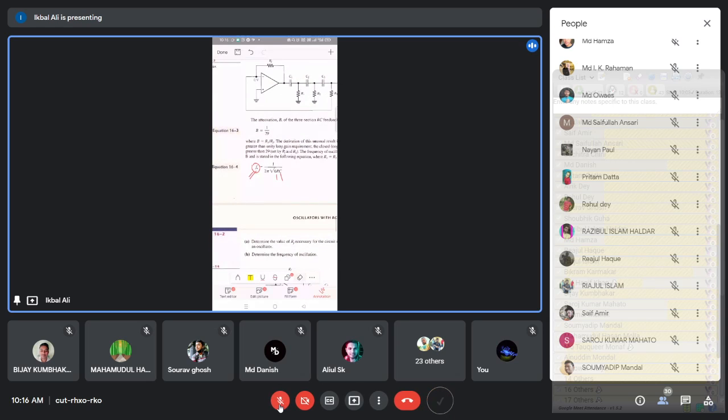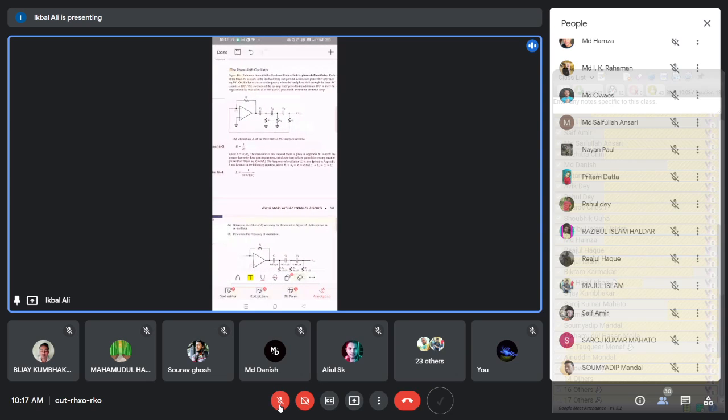So this is why the RC oscillator is a low frequency oscillator. Now we have to find some oscillator circuit that actually generates frequencies in the megahertz range, megahertz meaning 10 to the power 6 hertz.